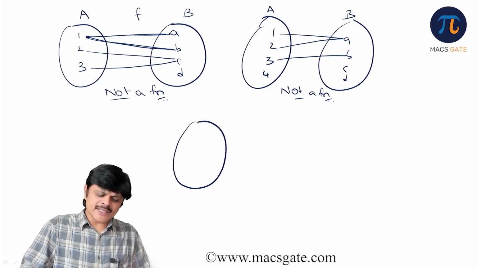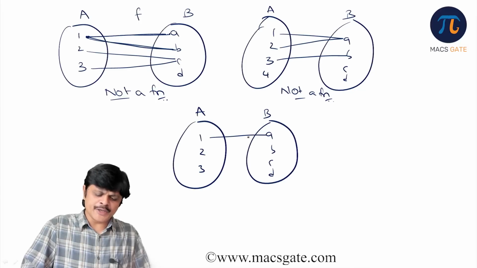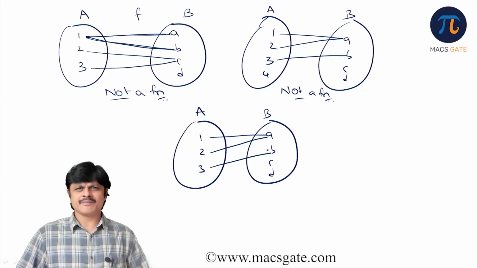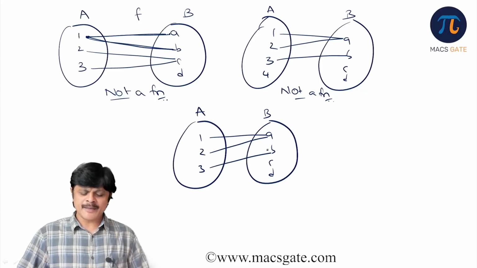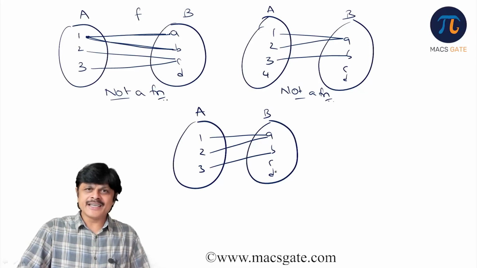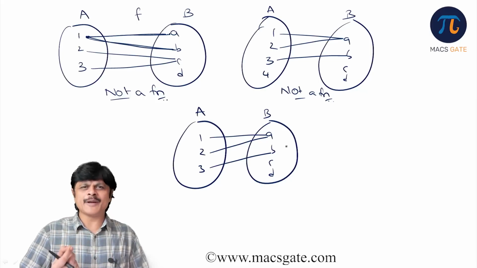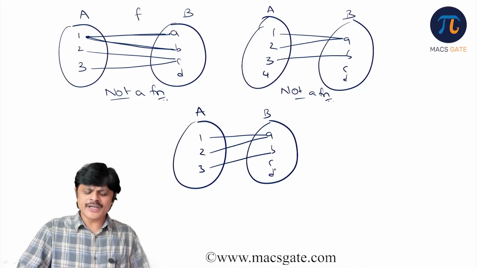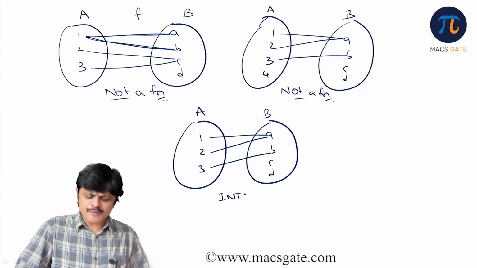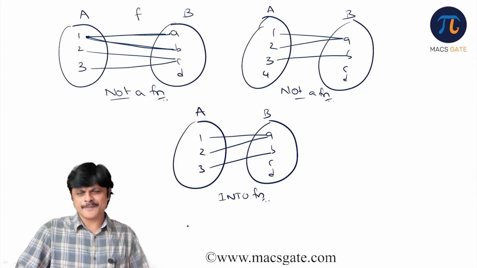Now look at this. Suppose you have A and B, with 1, 2, 3 and A, B, C, D. 1 is going to A, 2 is going to A, 3 is going to B. Is it a function? Obviously, it is a function. Some people are worried about this C, D. See, my dear friend, I said every element of A should be used. I never said every element of B should be used. So it is not necessary. If every element of B is not used, then we call it an into function.